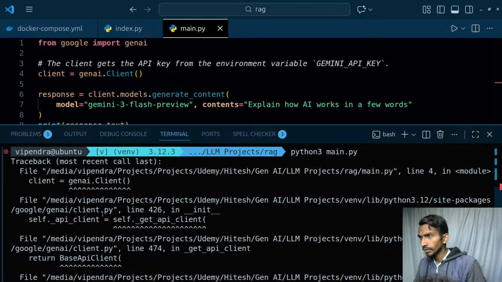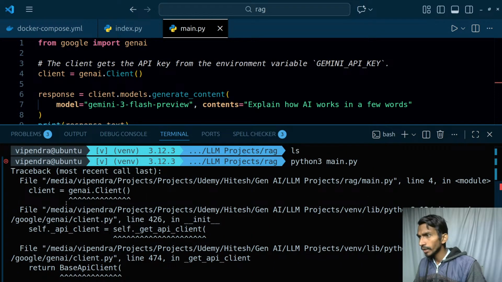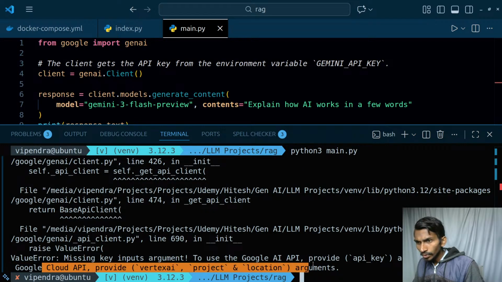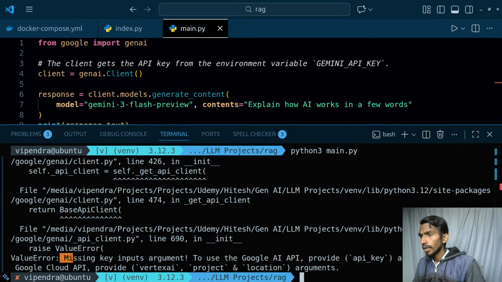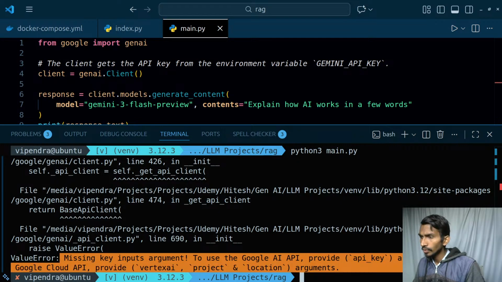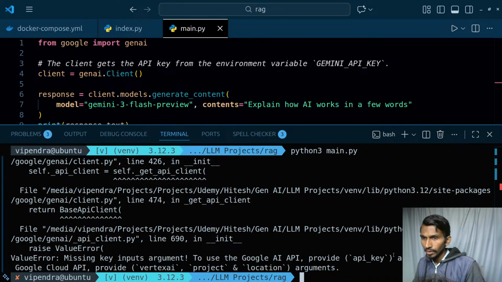Getting some errors over here, that's fine. So the first error is the client Gemini. What is the problem here? It says to use the Google Cloud API, provide the Vertex AI project and location arguments, or to use the Google AI API, provide the API key argument. Alrighty, that means it is not getting the API key.